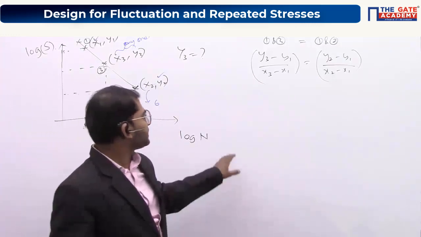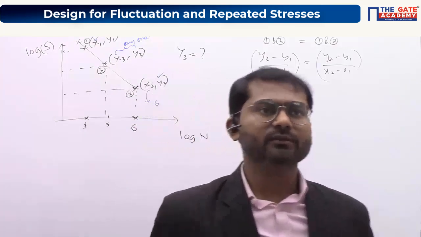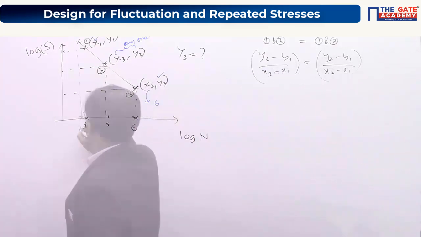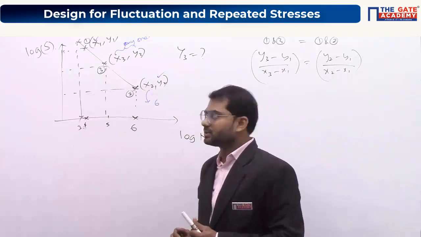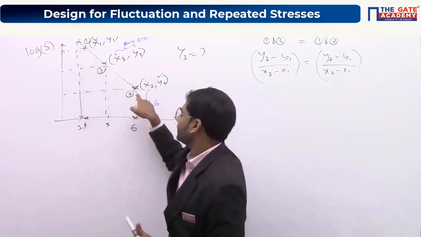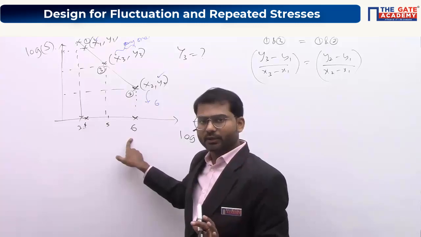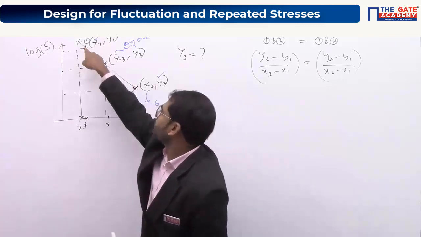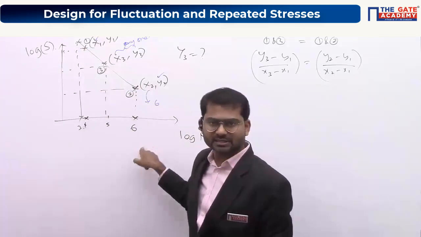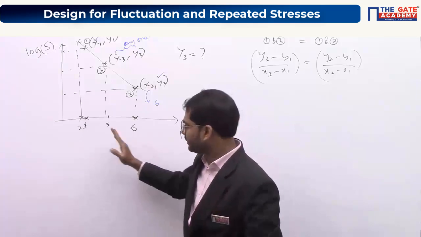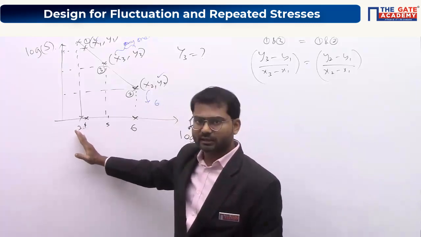Kindly copy this, everyone. We'll go with the next slide. Kindly keep in mind that this graph is a straight line from 10 power 3 to 10 power 6 cycles only, or it has the same slope from 10 power 3 to 10 power 6 itself. So how is the graph from 0 to 10 power 3? It is in this way here.